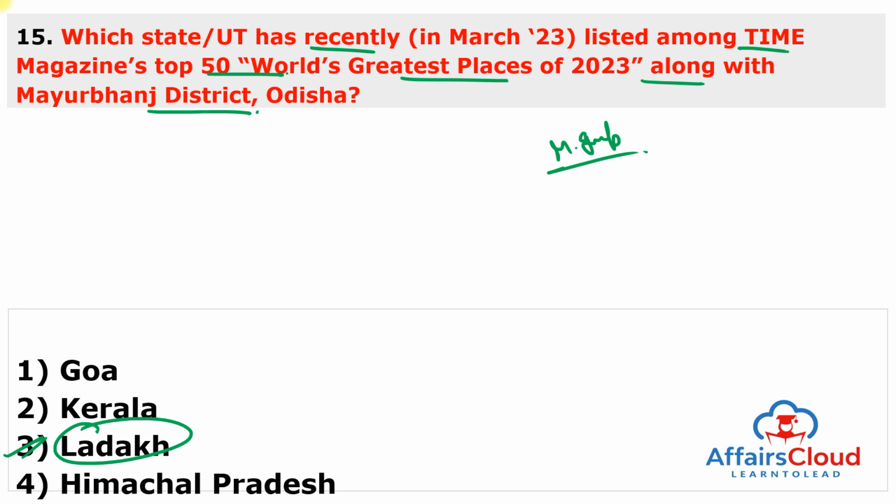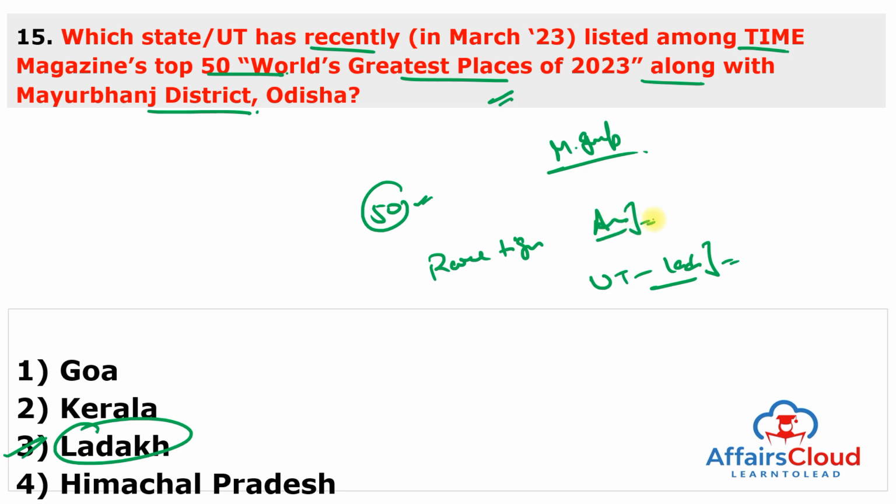India's Mayurbhanj district in Odisha and the union territory of Ladakh were listed among the Time Magazine list of the world's greatest places of 2023, which highlights the top 50 extraordinary destinations across the globe to explore. Mayurbhanj and Ladakh were selected for their rare tigers and ancient temples, and adventures and eats, respectively. It means Ladakh is selected for the adventure and eats category, and Mayurbhanj in Odisha was selected for rare tigers and ancient temples.